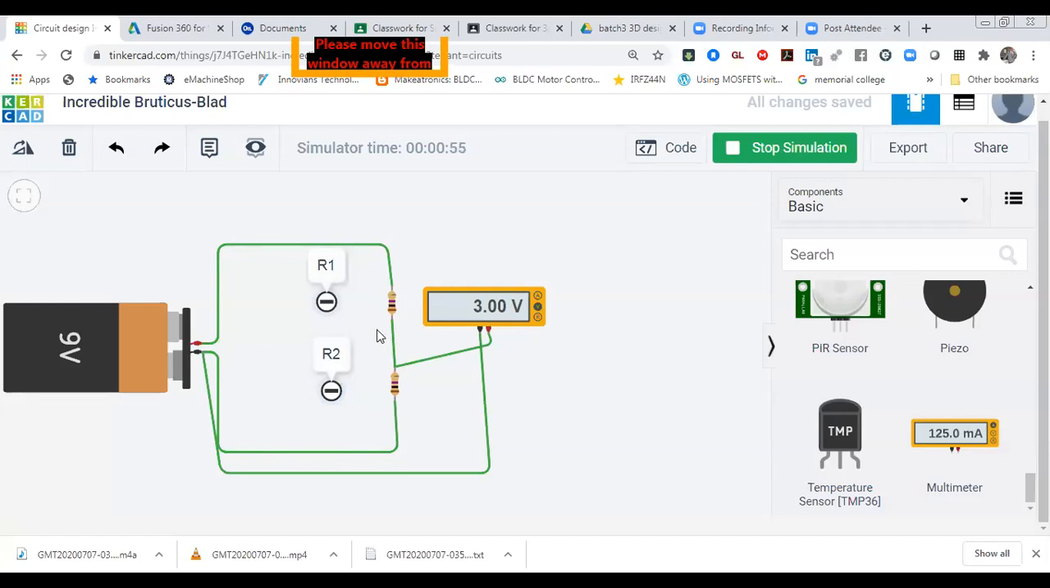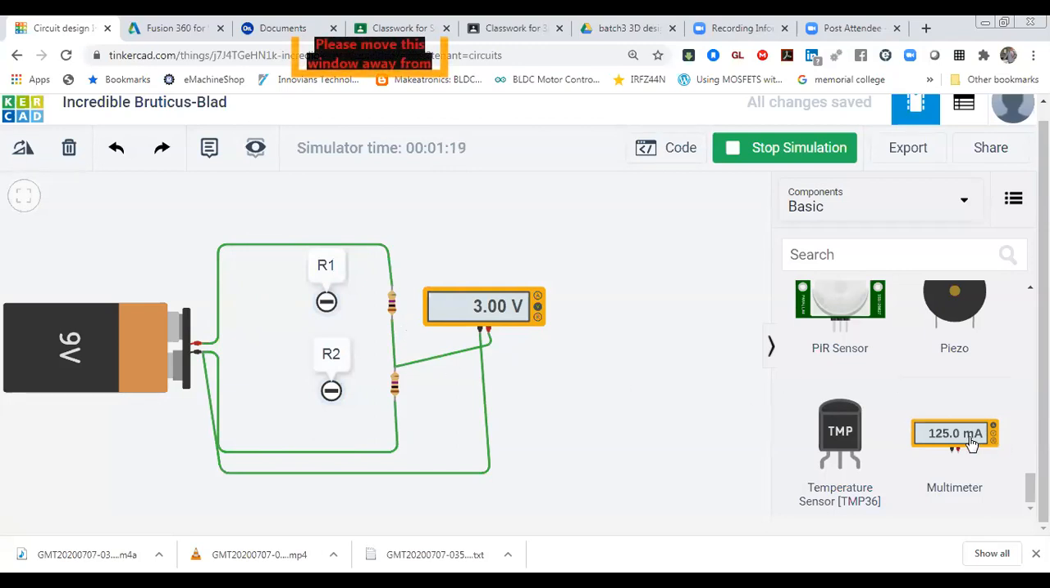So how is it happening? Just see. In this circuit, a very small amount of current is flowing. So it will not be able to detect the proper voltage drop. That's why it's coming 3 volt, because the resistance value is too high now. When the resistance value is high, a very small amount of current will flow. Very small current means very negligible current.